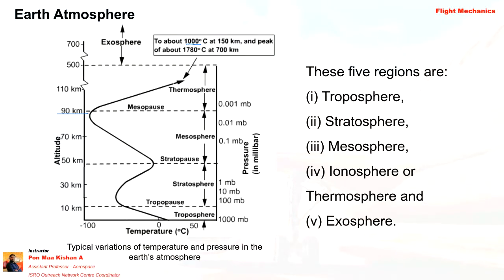Let's say a space shuttle is trying to re-enter back to Earth, right? So think about this altitude. This is the peak altitude where the aerothermodynamic effect is going to take place, right? So 1000 degrees Celsius is there, and in the exosphere, the temperature is again peaking at 1780 degrees Celsius at around 700 kilometers.